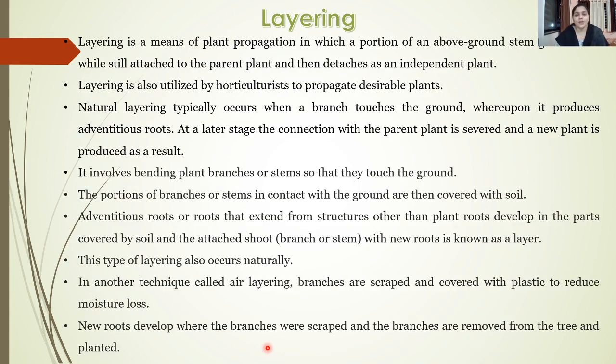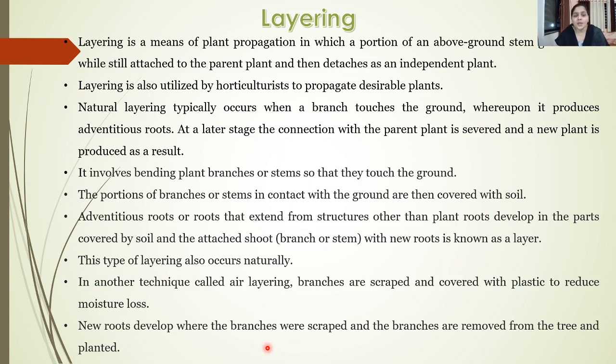The second important method in artificial vegetative propagation is layering. Layering means the propagation of a plant above the ground surface, on the stems or the roots. They are grown on the stems while the parent plant is still attached, and later on, when the roots are initiated, it can be detached from the mother plant, or the parent plant, and then it can be grown as an independent plant.